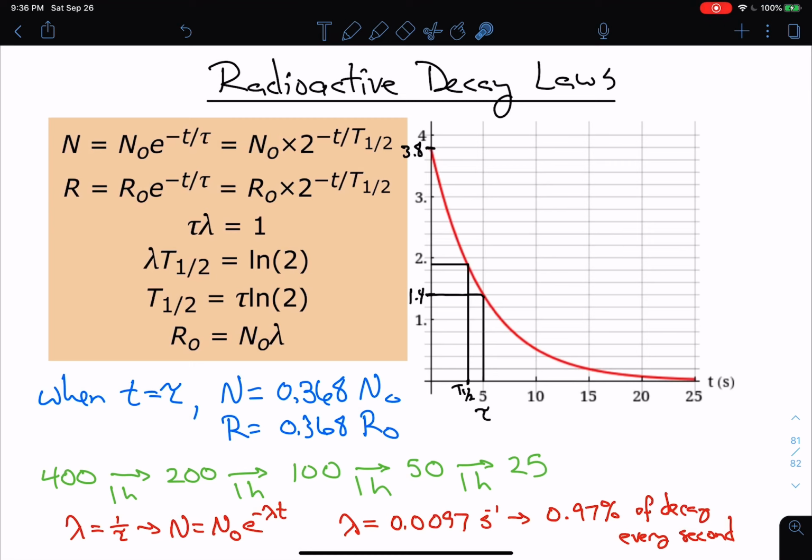Last thing I wanted to point out here, for the half-life formula, notice that we're not using e, we are using 2. So it's N naught times 2 raised to all this power. That's an important difference here. And this relationship here is a particularly useful one. It tells you the relationship between the original decay rate and the original amount of atoms that were present.